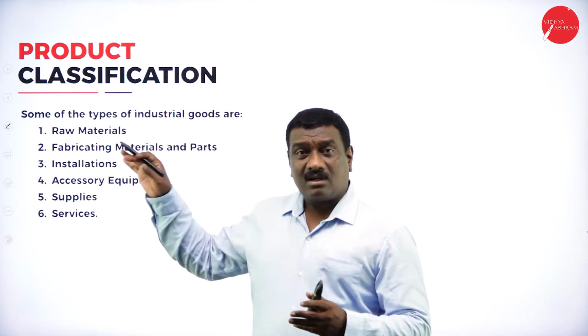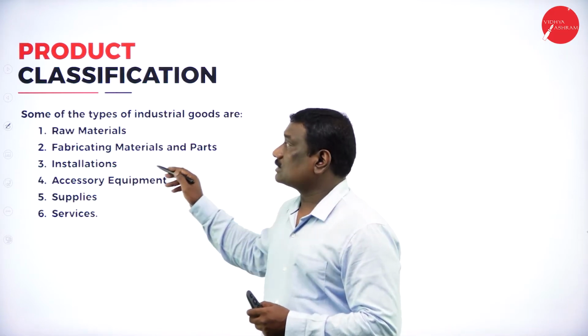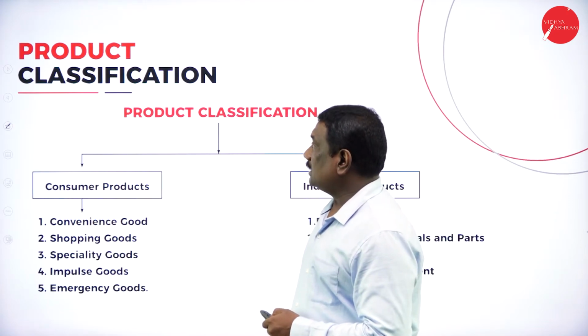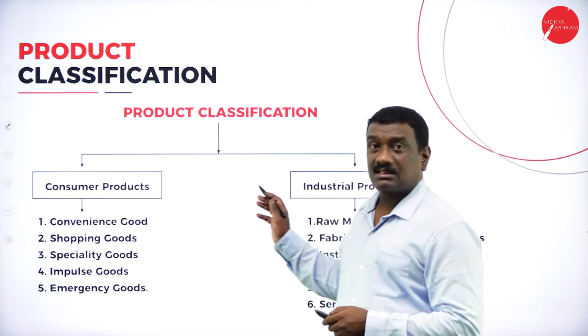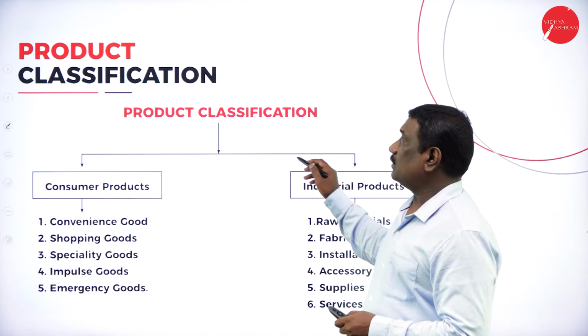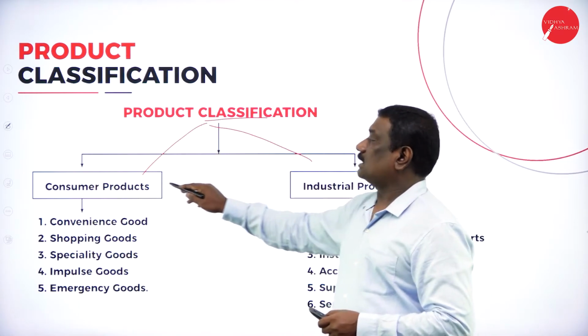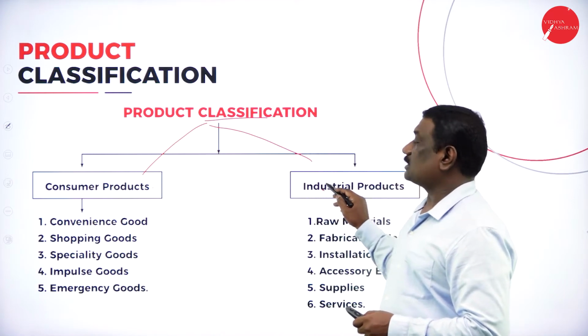So we have different types of industrial goods. Now here you can see the classification, students, how it has been done. Product classification is divided into two types: one is consumer products and the second is industrial products.